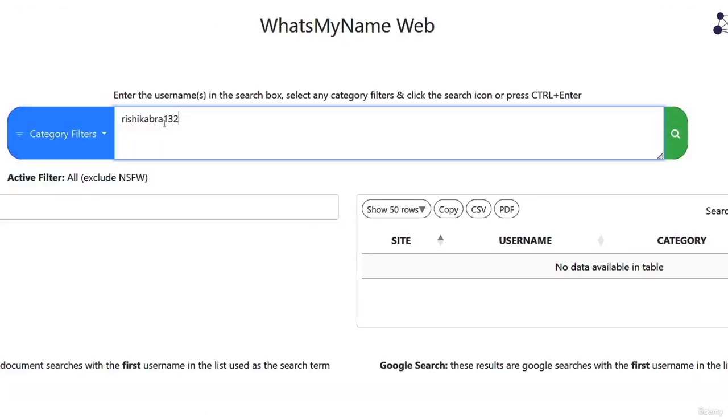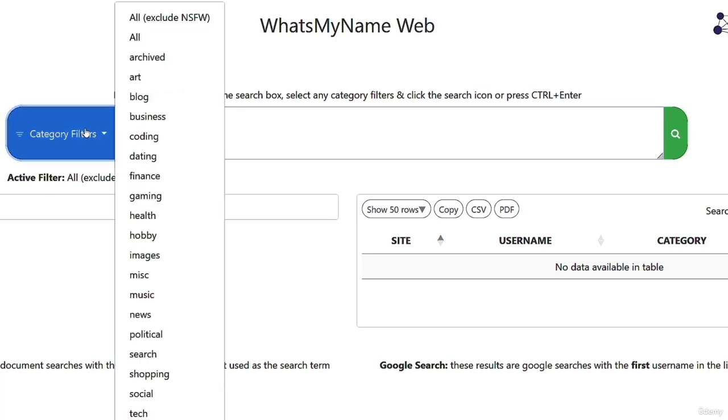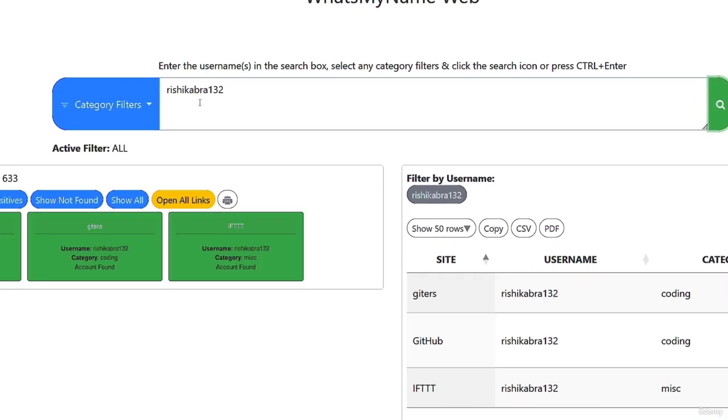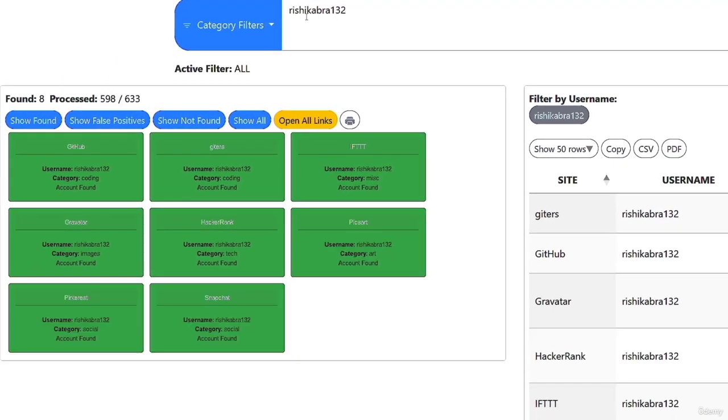I can obviously add more than one username, and it will check whether these usernames have an account on different websites. And then I can select the category or on which websites I would like to search for this username. And in my case, I always like to select all and then click on search. And then this website will search for these usernames on hundreds of websites. So we can see that it's searching for this username on 633 websites.